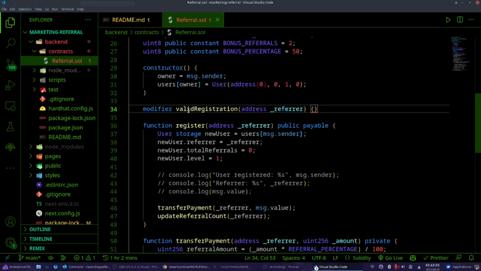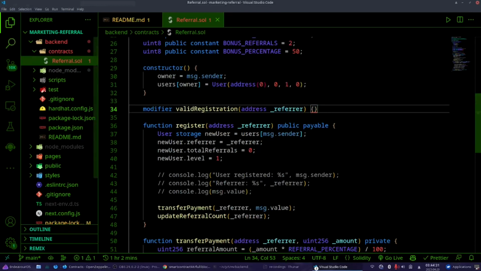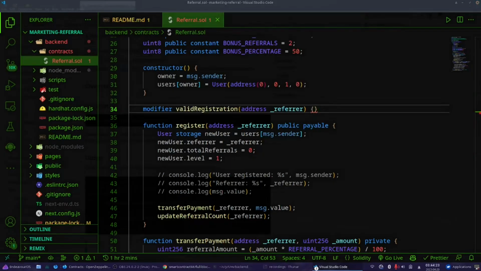We want only, for instance, someone who is invited to register. Also, when you register once, you cannot register again. You cannot register without having a valid address that has registered before and invited you. Or if you don't pay the fee, you cannot register, and so on.